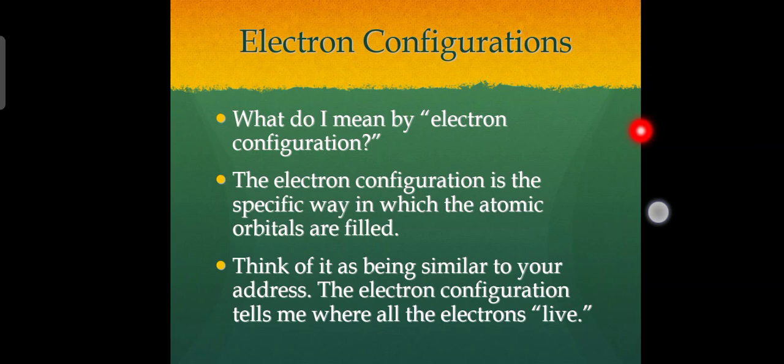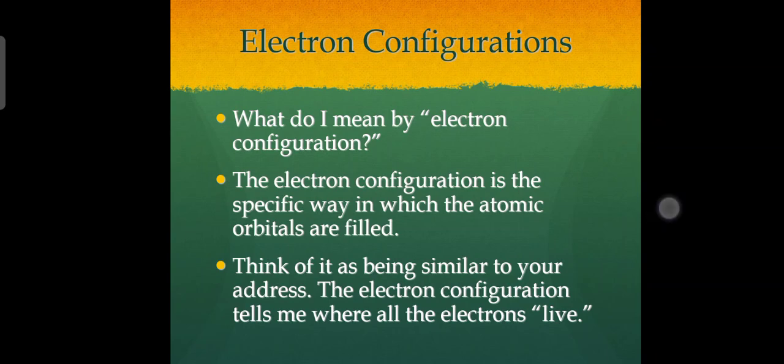Hence, many of the rules that we use to describe the electrons in the hydrogen atom can also be used in systems involving multiple electrons. When assigning electrons to orbitals, we must follow a set of three rules: the Aufbau principle, the Pauli exclusion principle, and Hund's rule.